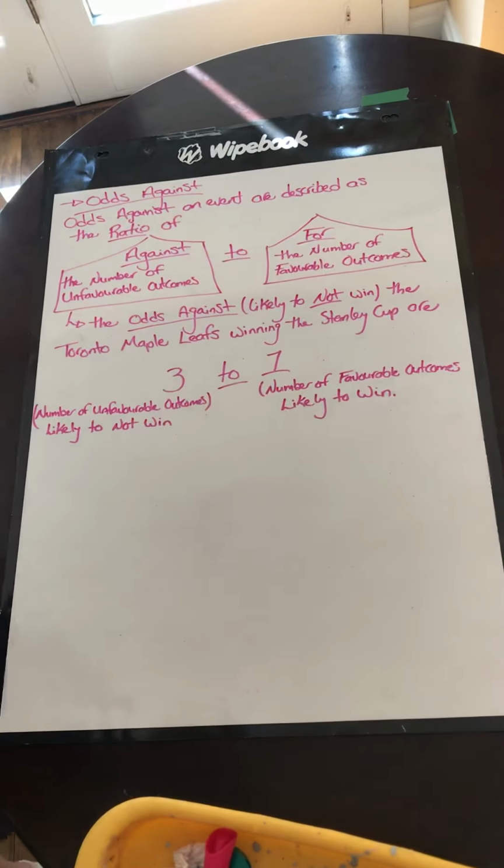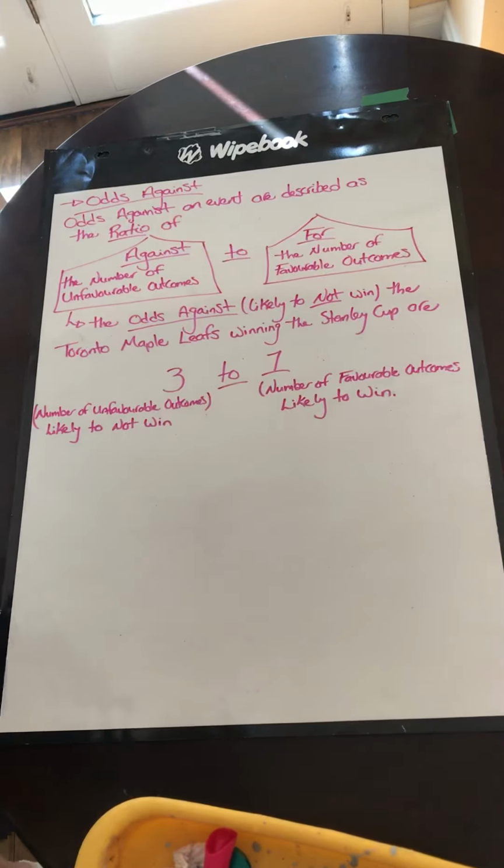Okay, so let's use an example. In a bag, there are 12 marbles. So here's my picture of the bag. In that bag of 12 marbles, there are 4 yellow, 5 blue, and 3 green. A marble is picked at random, so not looking. What are the odds in favor of it being yellow?